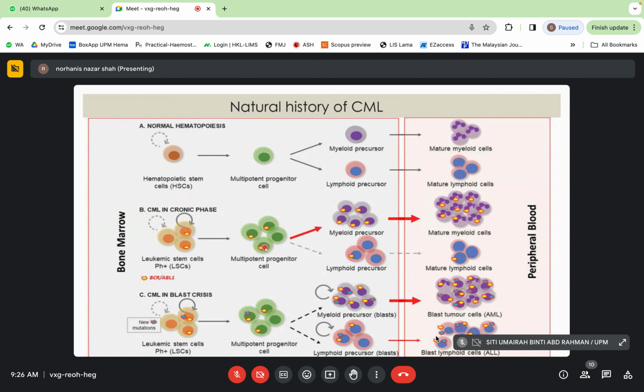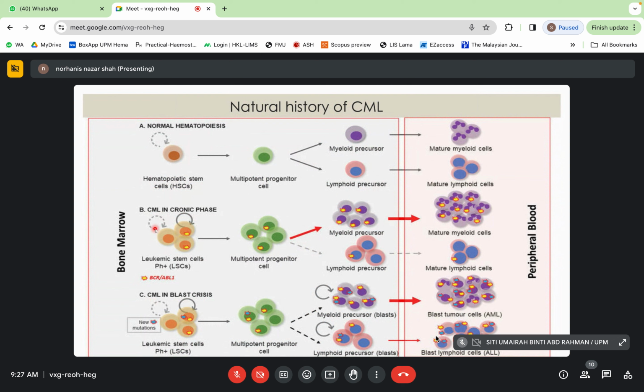I think everyone knows already regarding the natural history of CML. So now we do have only two phases: CML in chronic phase and CML in blast crisis. This is the summary only. From normal hematopoiesis, with normal tyrosine kinase activity, the hematopoietic stem cell goes to the myeloid precursor and lymphoid precursor, and mature myeloid and lymphoid cell.